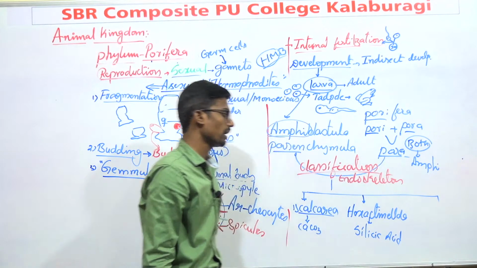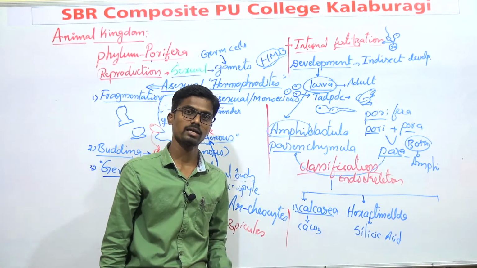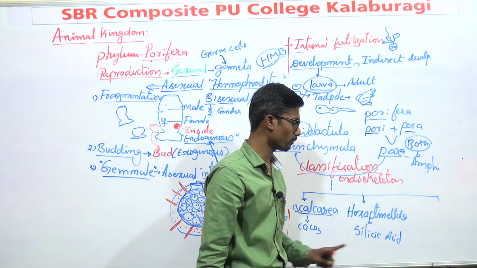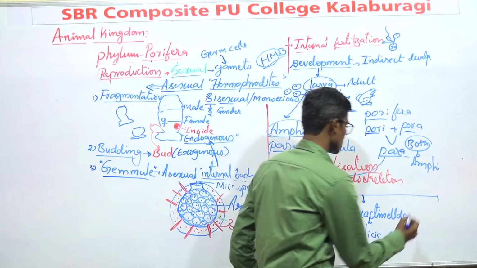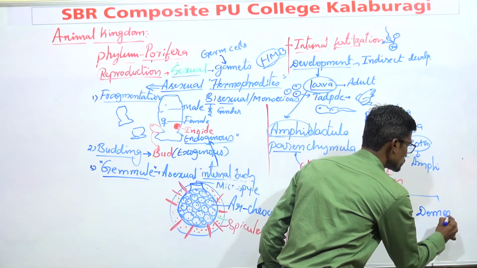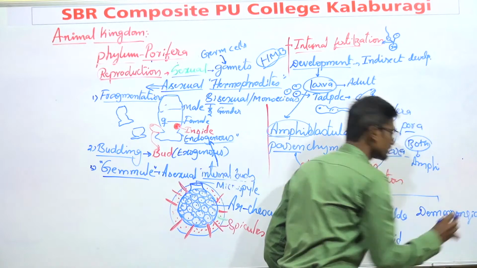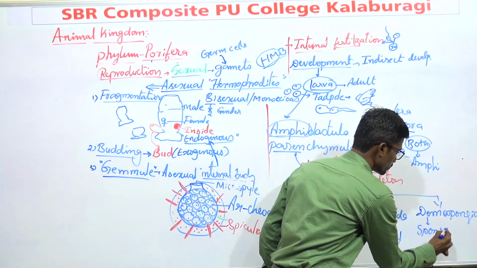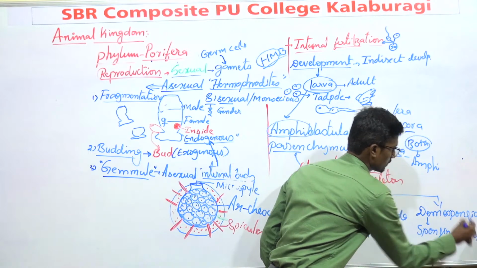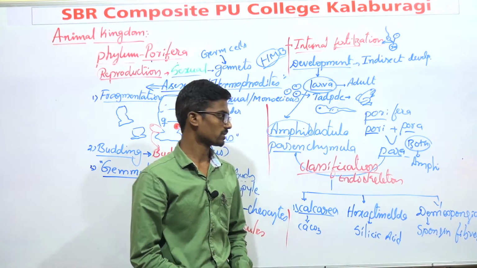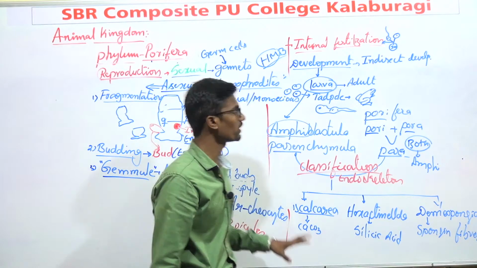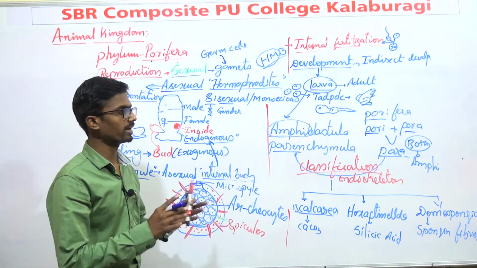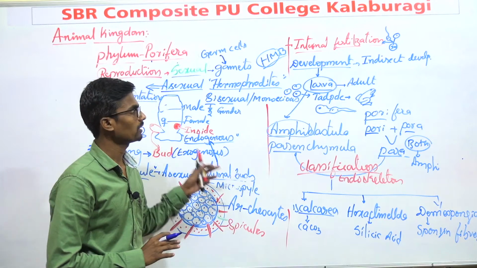This is also known as Hyalospongiae. All these organisms are mainly made up of silicic acid. The third one is Demospongiae. These organisms are made up of spongin fibers. All these three classes are mainly found in phylum Porifera.